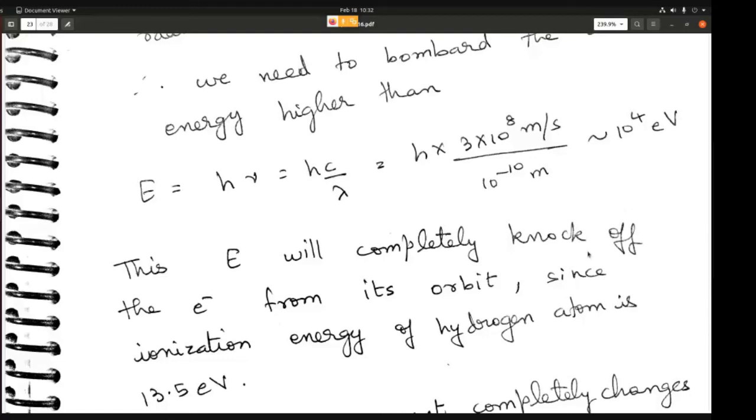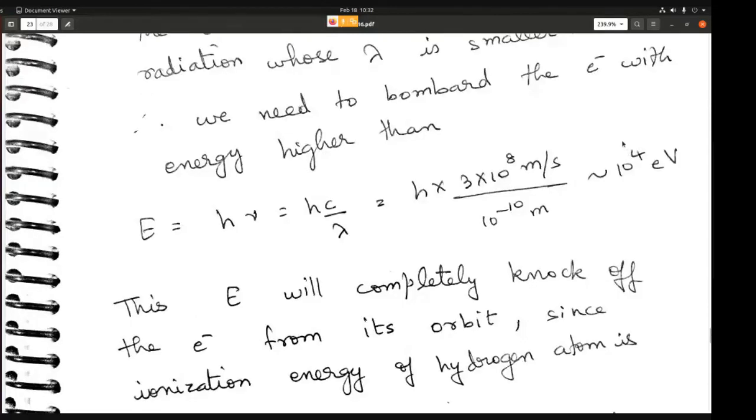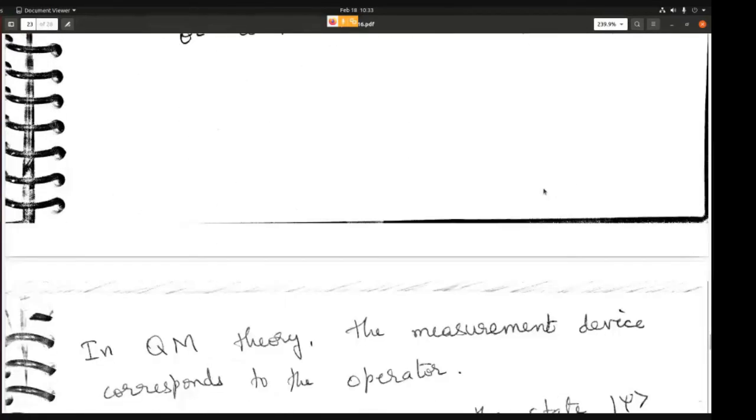So just by the act of measurement, just by trying to see the electron, you have completely disturbed the system. In fact, you have knocked the electron off its orbit completely. So carrying out a measurement in quantum mechanics changes the system a lot. It means that you are basically going to one of the states, one of the eigenstates, essentially.